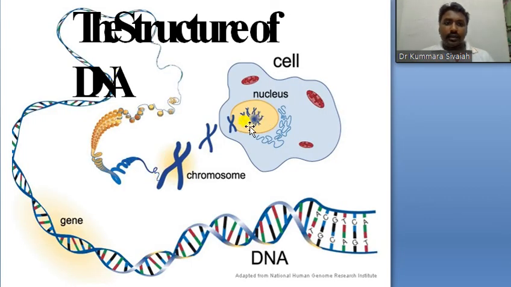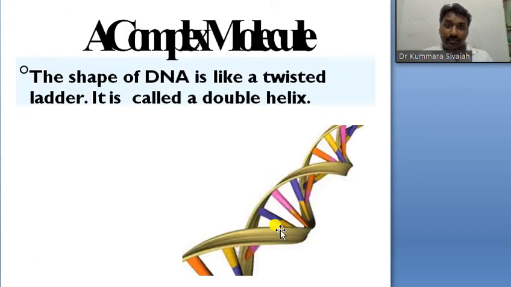This is the nucleus, this is the chromosome, a coiled protein along with nucleic acid base pairs, phosphates and sugar molecules. The yellow part is protein in nature, and here is the entire DNA. This is the structure of DNA.